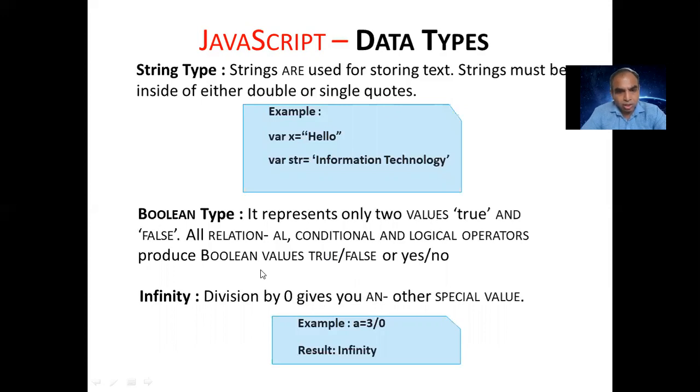Infinity, division by zero, and other special values. Just like that, if we use variable a is equal to 3 divided by 0, we get the result infinity.